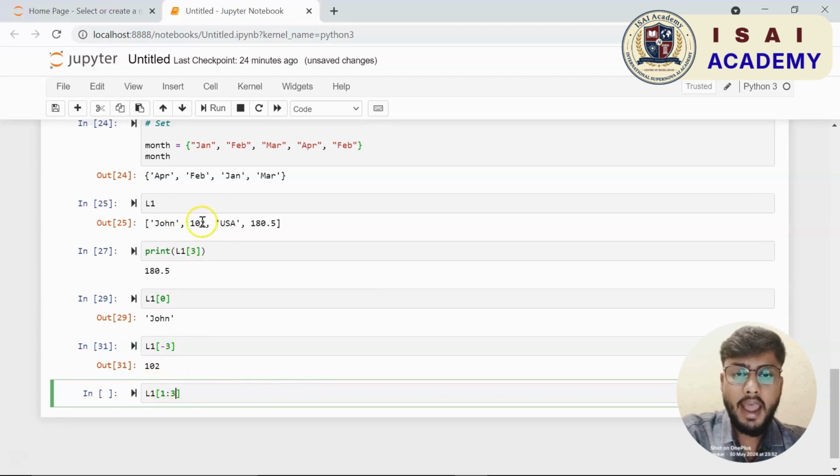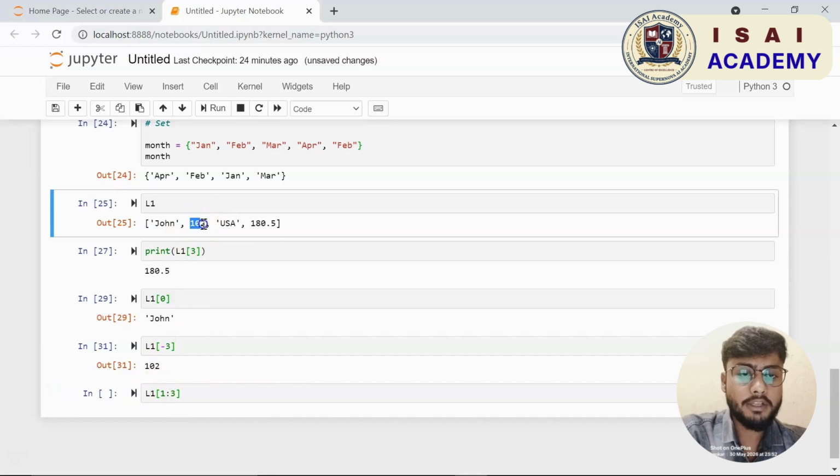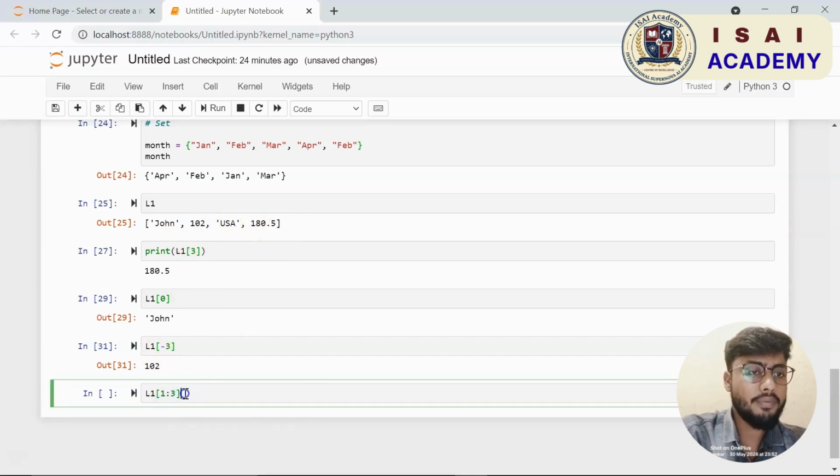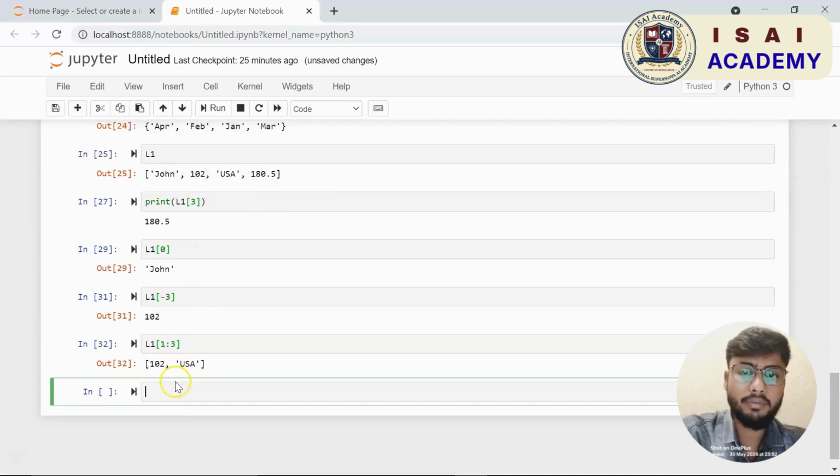So if you have to find the value where John is present, you need to use 0 instead of 1. If I run this, it will return John.